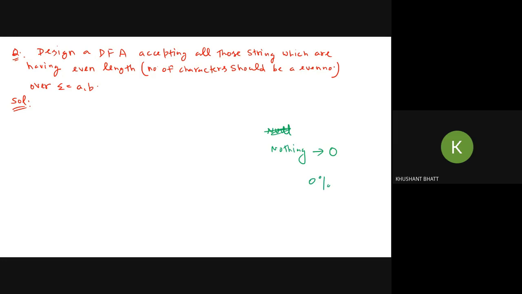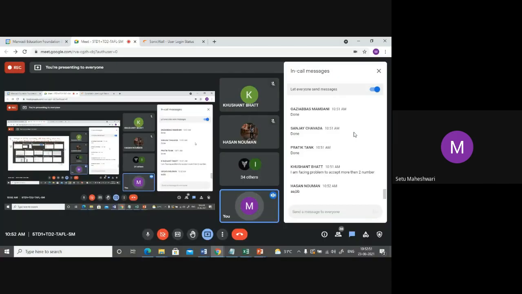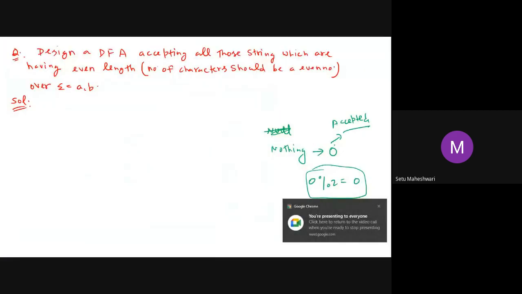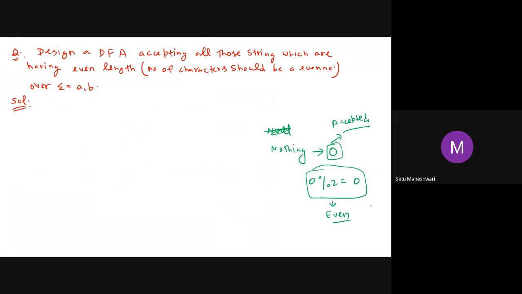Yes. 0 modulus 2 gives you 0. So this is also supposed to be even. That's why even nothing should be accepted. If the user is not giving any string, even then you have to accept it, because 0 is the length of the string and 0 is an even number.